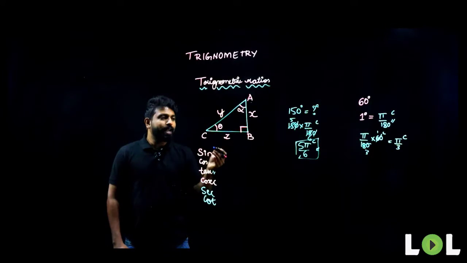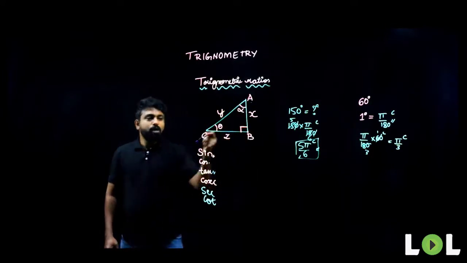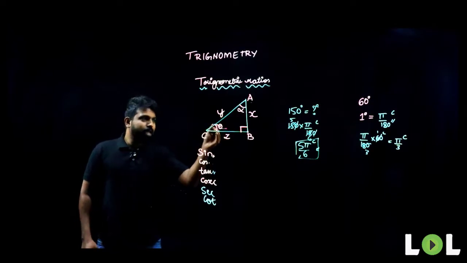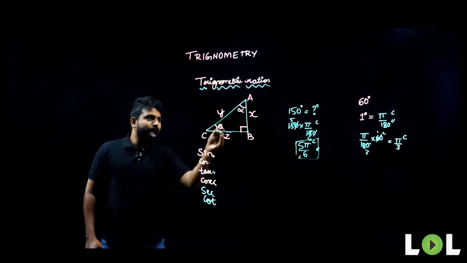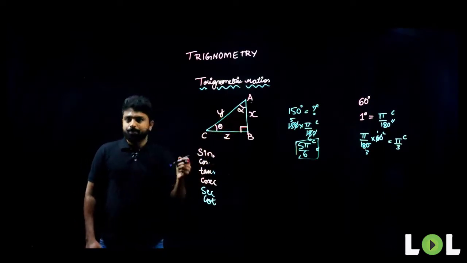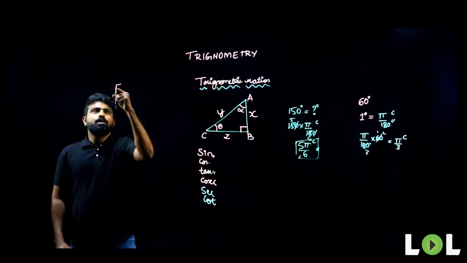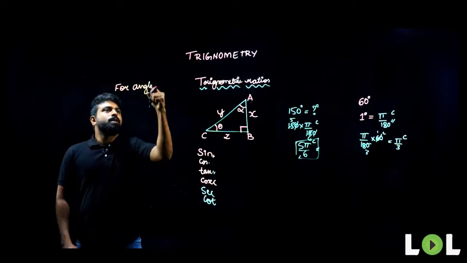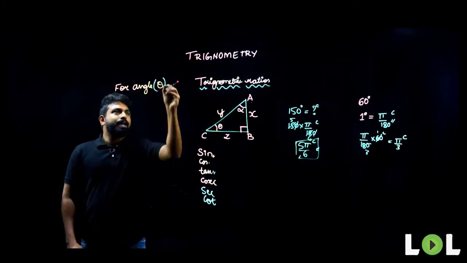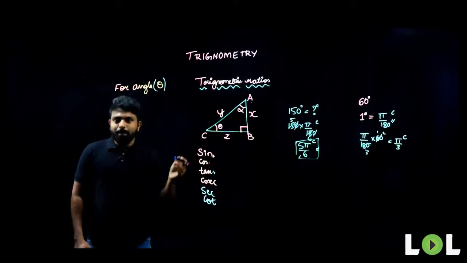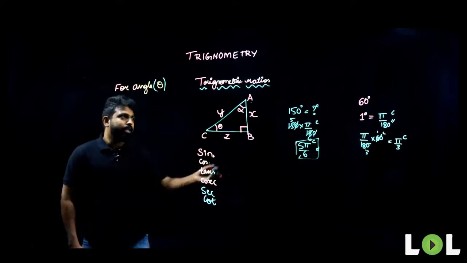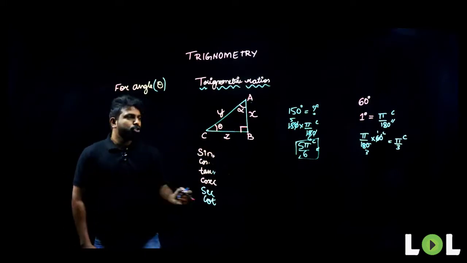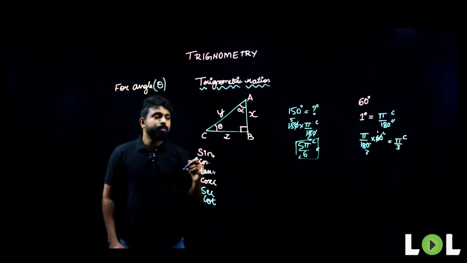So, these are nothing but the trigonometric ratios. So, how to find out the trigonometric ratios for this triangle here? So, let me write down. There are two angles here. Be careful, there are two angles. Which are those? Angle theta and angle alpha. So, first let us deal with angle theta. I will be writing down all the ratios for angle theta. It will be your job to write the ratios for alpha.